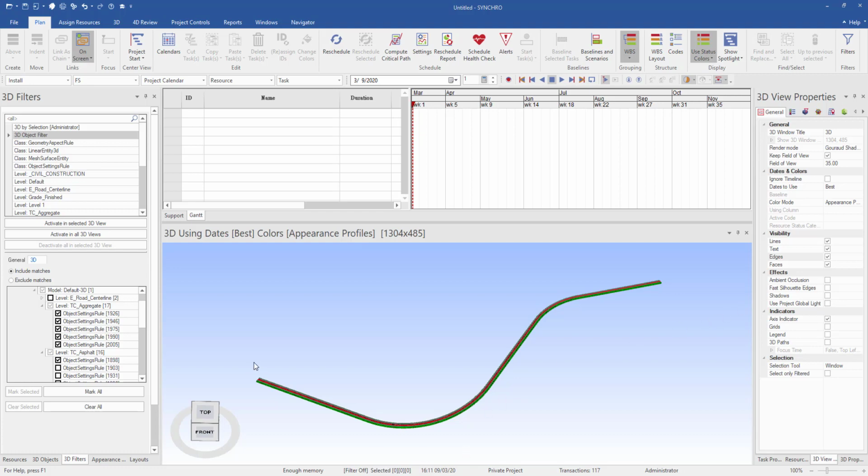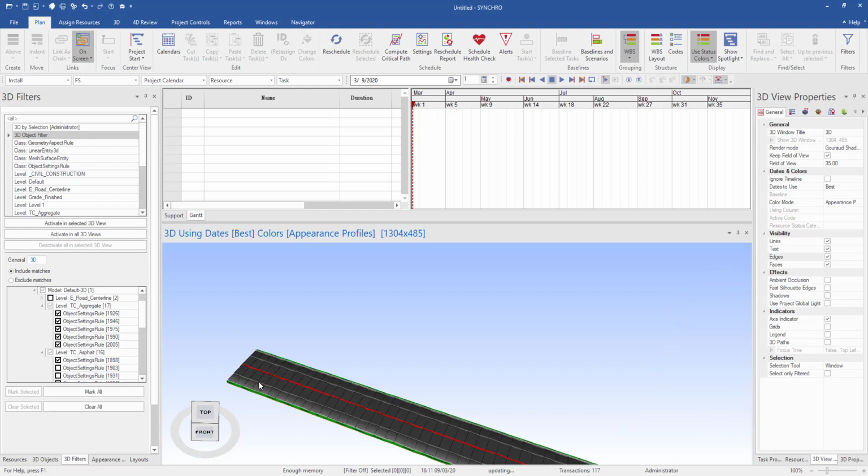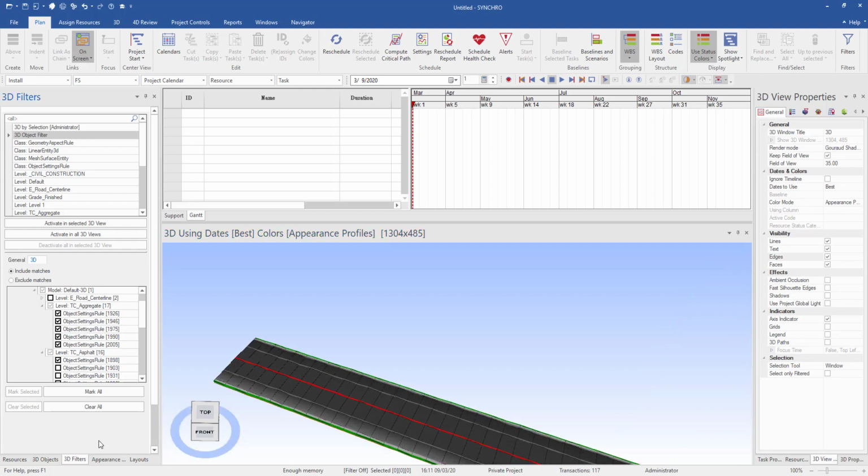After the road model has been imported into Synchro Pro, I can use a 3D filter to filter the elements that I'm interested in to be constructed in the 4D simulation. So I go to 3D filter, and then I have the 3D object filter and the 3D type here. There's a tree diagram for all resources of the 3D object.